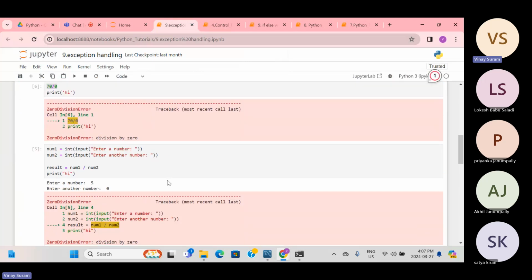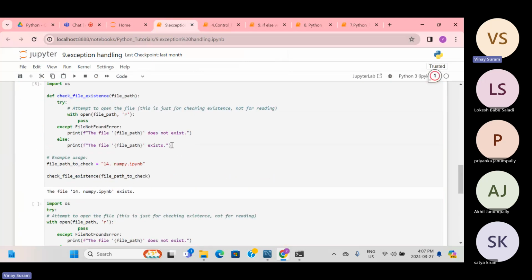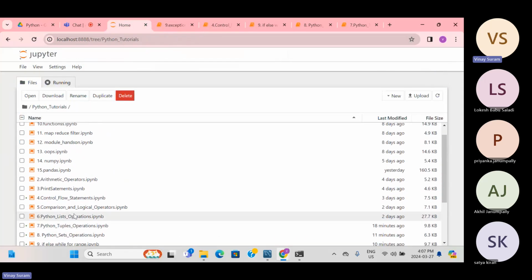So in data engineering related frameworks, how will you be doing this? A real-time example: suppose you have this file existence function. Don't bother about this function; we didn't go through this far, we didn't try to create a function like this. Just try to understand the logic, it's simple. So we try to open the file path, which is nothing but 14.numpy.ipynb. You can see that it is there, the Jupyter notebook.